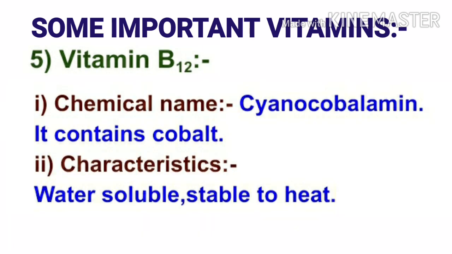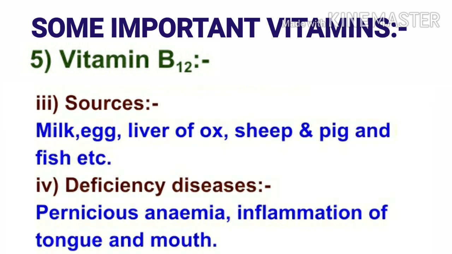The next important vitamin is B12. The chemical name of vitamin B12 is cyanocobalamin, as it contains cobalt. The characteristics of vitamin B12 are it is water soluble, it is stable to heat. Now, sources of vitamin B12 are milk, egg, liver of ox, sheep, and pig, and fish, etc. The deficiency of vitamin B12 causes pernicious anemia, inflammation of tongue and mouth.